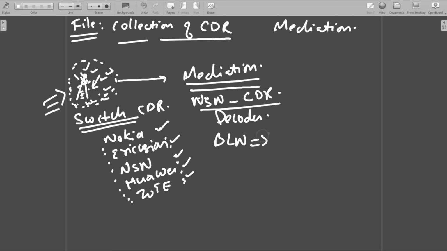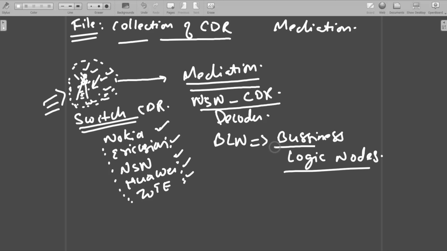BLN is applied. BLN means business logic nodes. So these BLNs will be applied, and whatever the desired information is there, you will be able to get it. Now if you go on discussing, this huge topic will take another 2 to 3 hours to explain.